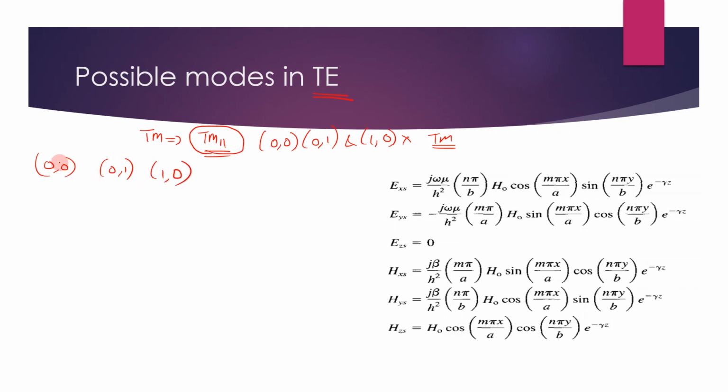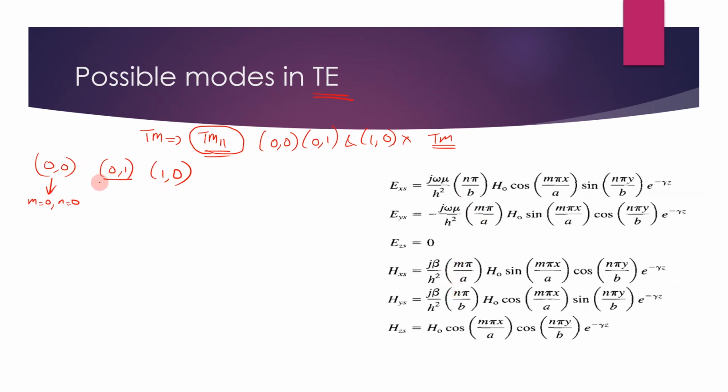Let's take each case. In case of 0, 0, that means m equals 0 and n is equal to 0. In that case, you can check here n, here m, n. So all these will be reduced to 0. Because of that, we can say that this is not possible.